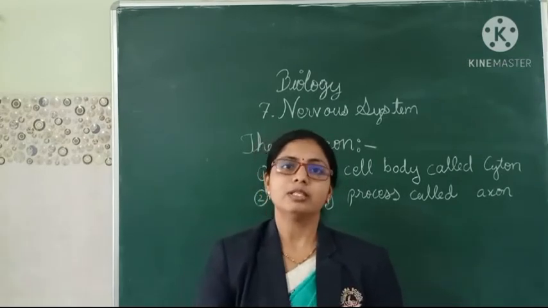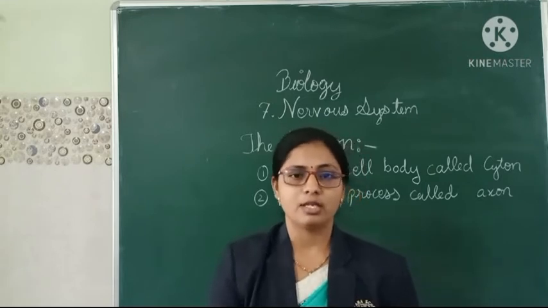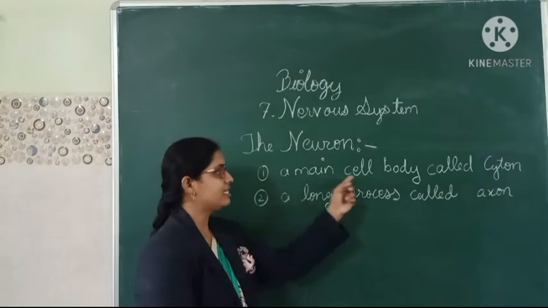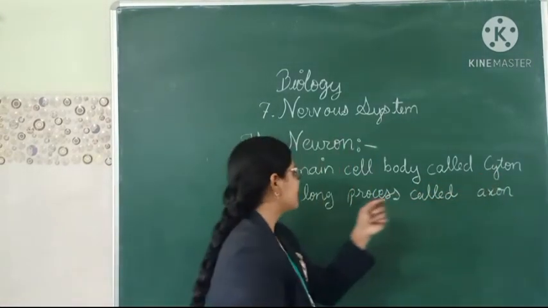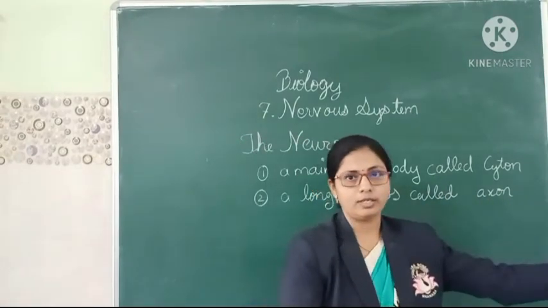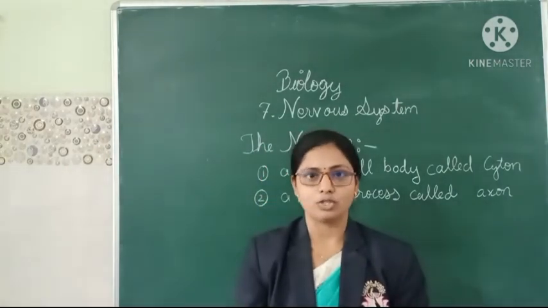This neuron mainly consists of two main parts. Which are the two main parts? The main cell body, known as cyton, and the second one, a long process called axon. So these are the two main parts, cyton and axon.